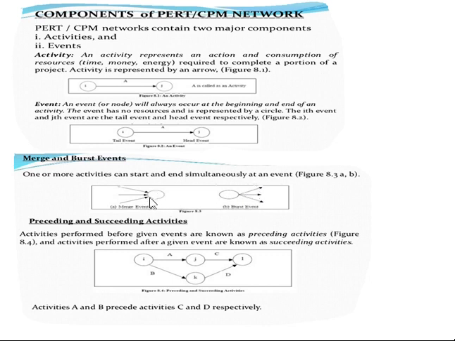So one of them is coming towards the node and another one is going towards the node, that will be called a merge and burst event that has been addressed here. This one is called the merge and this one is called the burst event. So the next one is the preceding and succeeding activity.